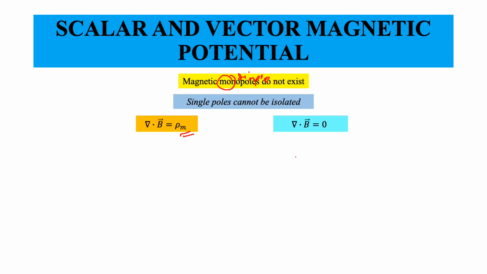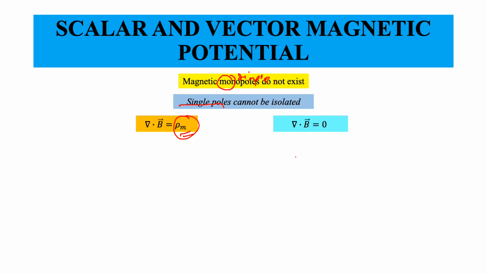In some of the literature, you would find people using magnetic charge because it simplifies the calculation, and then setting this quantity equal to 0 after the calculation. You can do that, but we will not be doing that. For us, del dot B equals 0 will always be true.